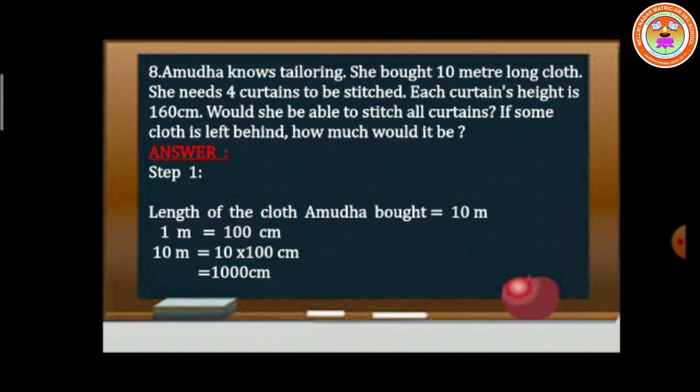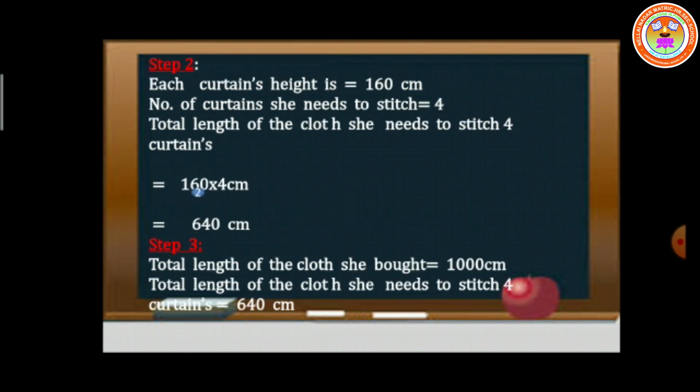Children, is step 1 clear to you? She bought 10 meter of cloth. We are going to convert meter to centimeter because the curtain's height can be expressed only in centimeter. Is it clear? Then step 2. Each curtain's height is 160 centimeter. How many curtains does she want to stitch? 4 curtains. Now what is the total length of those 4 curtains? It is 160 centimeter into 4. Okay, we will get 640 centimeter.